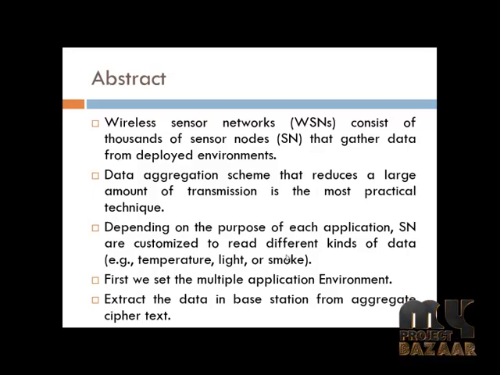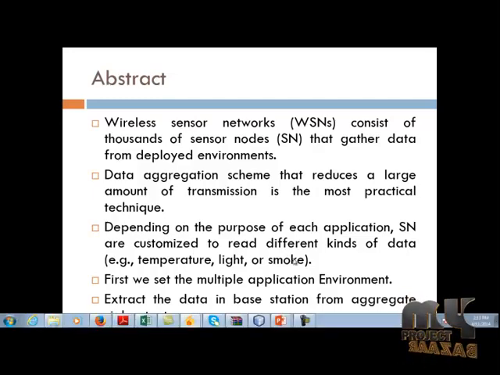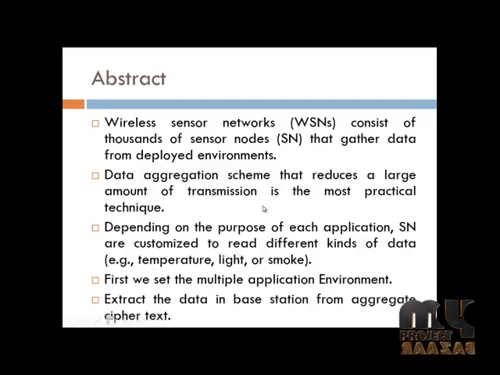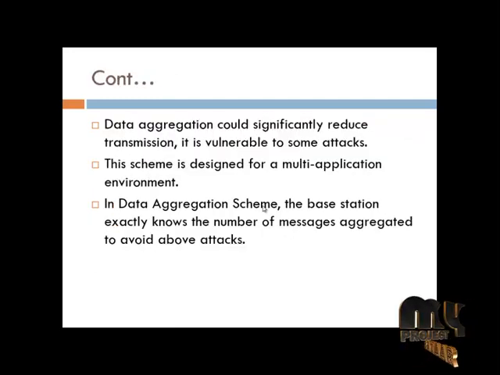The first scenario is designed for multi-application wireless sensor network. In practice, sensor networks have different purposes. For example, smoke alarms and thermometer sensors may be deployed in the same environment. If we apply conventional concealed data aggregation schemes, the ciphertext of different applications cannot be aggregated together. Otherwise, the decrypted aggregation will be incorrect. The only solution is to aggregate the ciphertext of different applications separately. As a result, the transmission cost grows as the number of applications increases.